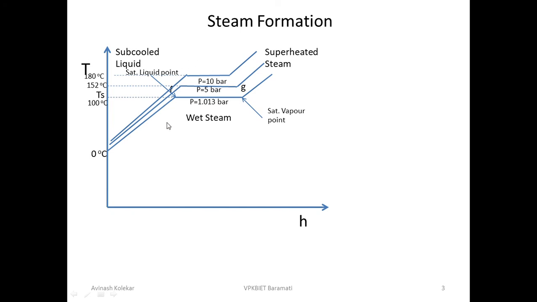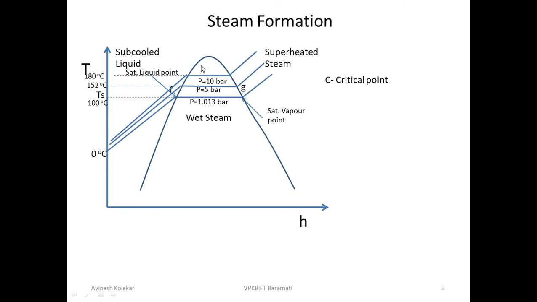Okay, so if you join all the F points and all the G points, there will be a curve like this. All F points are joined by this line, and all G points are joined by this line. This line consists of all the saturated liquid points, and all the saturated vapor points are on the G line. Where they meet is called the critical point.